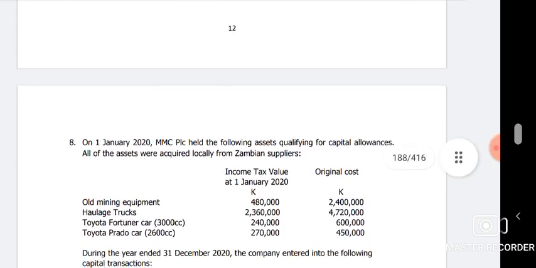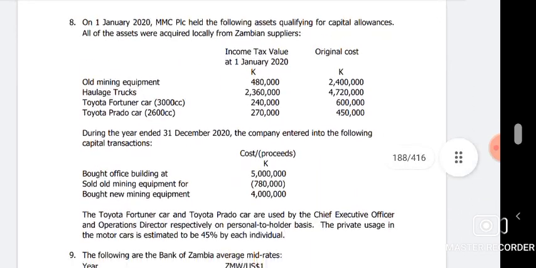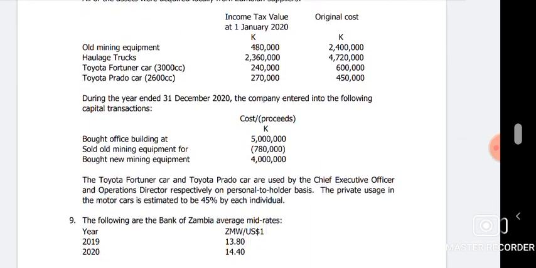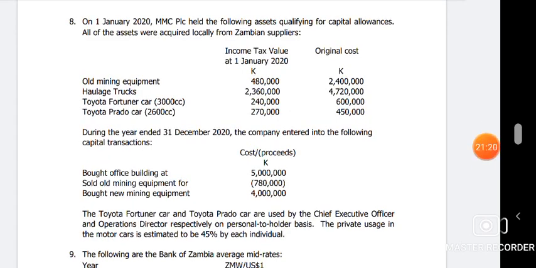Note 8 specifically is now on capital allowances. We want to see what capital allowances you claim from these items. So just a minute. I wanted to finish with those things that we're adding back before we get to the capital allowances, because then they come under subtractions. So take note of this other one. Note 8 at the bottom there. The Toyota Fortuner car and the Toyota Prado car are used by the Chief Executive Officer and Operations Director, respectively, on a personal-to-holder basis. The private usage in the motor cars is estimated to be 45% by each individual.